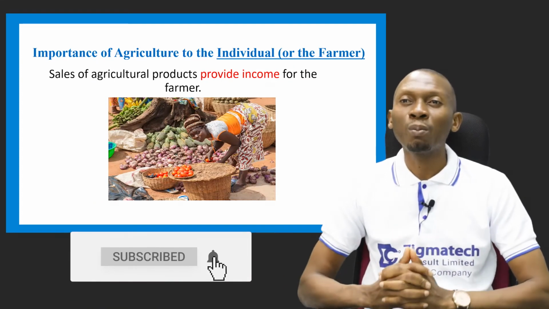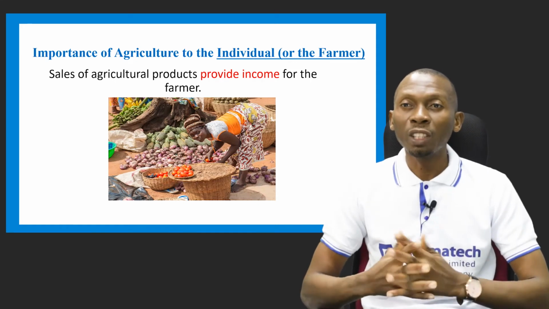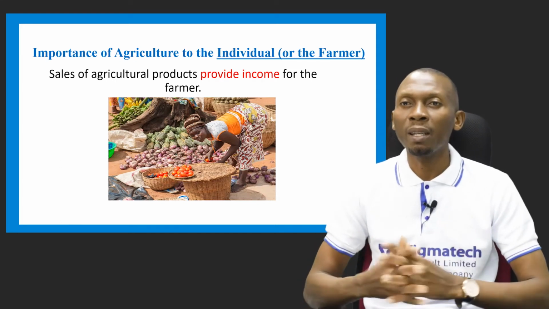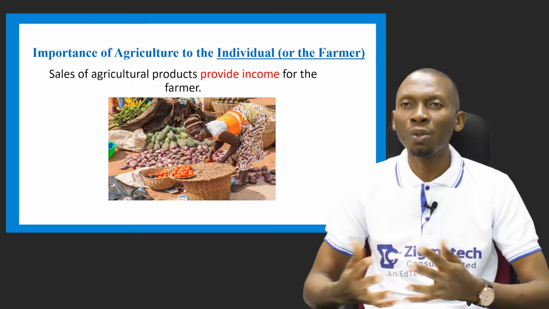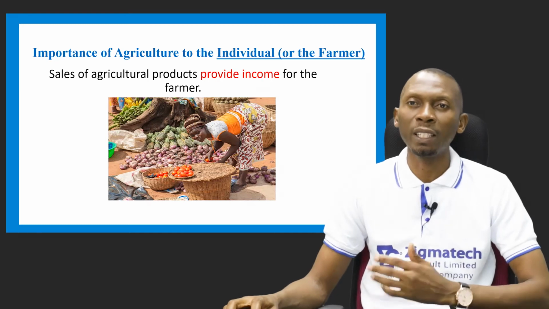Agriculture can also help to provide income for the farmer. The products which are gotten from our farms, which could be either crops or animals, can be sold, and this is a means by which the farmer can generate some income for himself and his family.